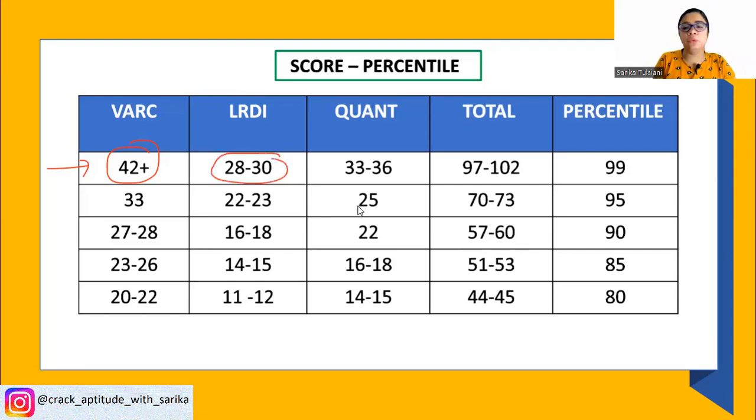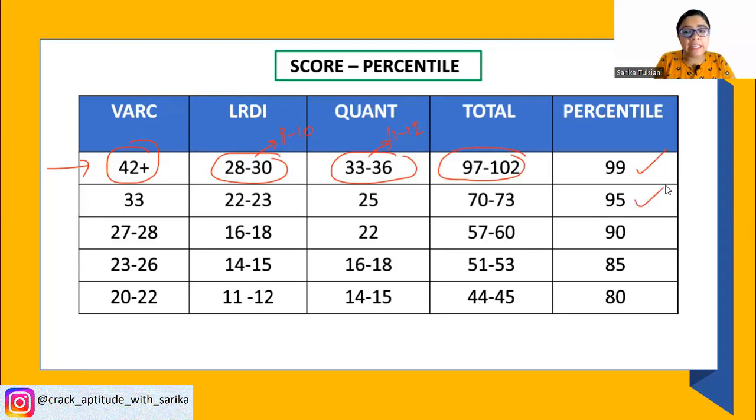LRDI 28 to 30 for 99 percentile, it will definitely make you cross 99 percentile. So this means around 9 to 10 questions with perfect accuracy. Quant was 33 to 36 because in some slots it was easy, some slots it was moderate. So for easy to moderate, 33 to 36 means 11 to 12 questions. And your total score would range around 97 to 102 for a 99 percentile.